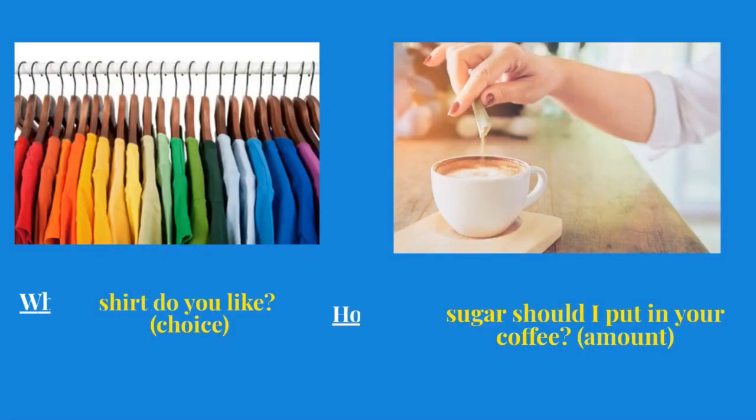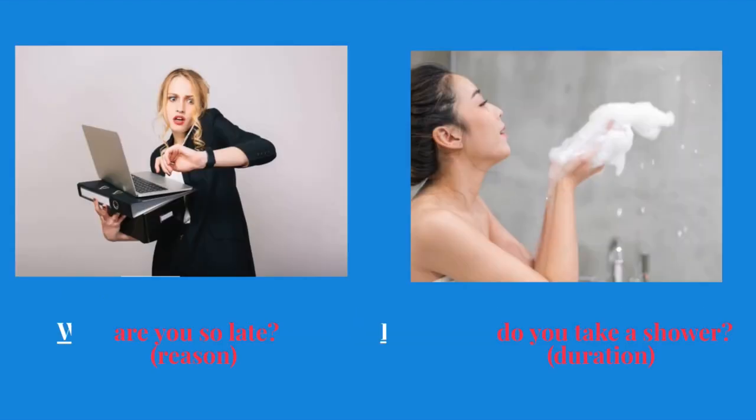Next is blank shirt do you like? Asking about choice. The answer is which. Which shirt do you like? Blank sugar should I put in your coffee? Asking about amount. How much sugar should I put in your coffee? Next, blank are you so late? Asking about reason, so the answer is why. Why are you so late?